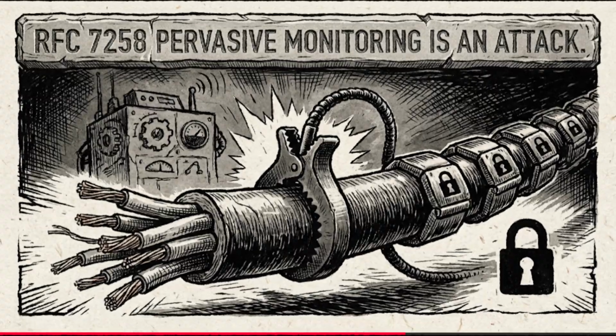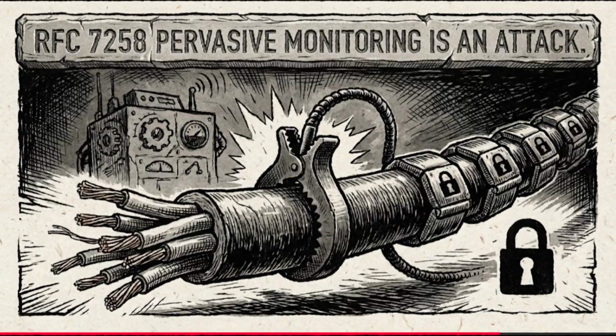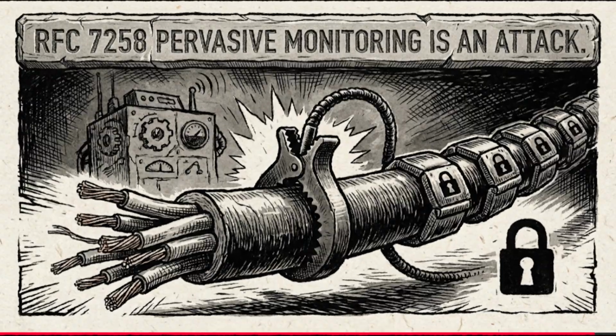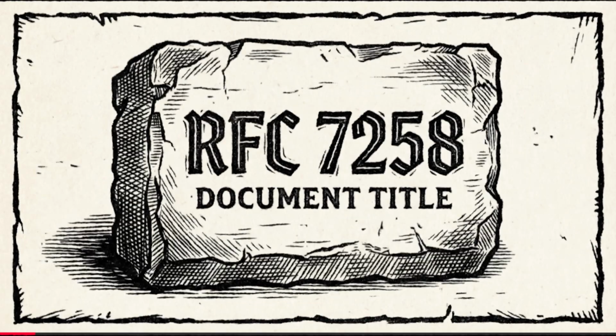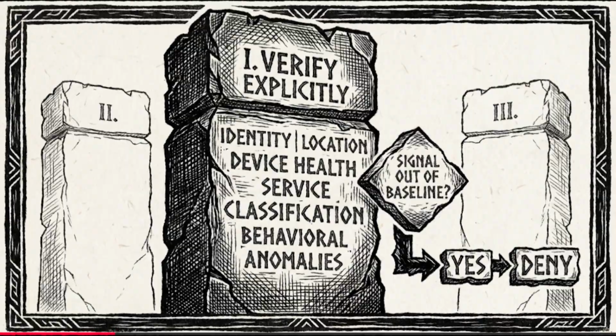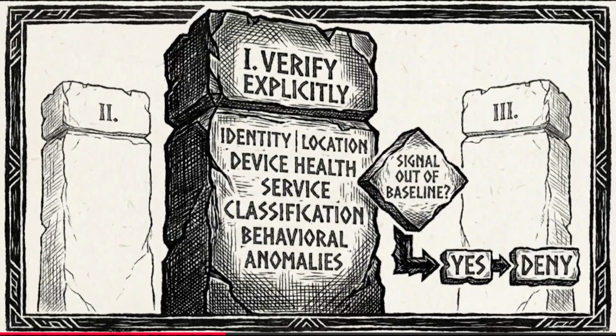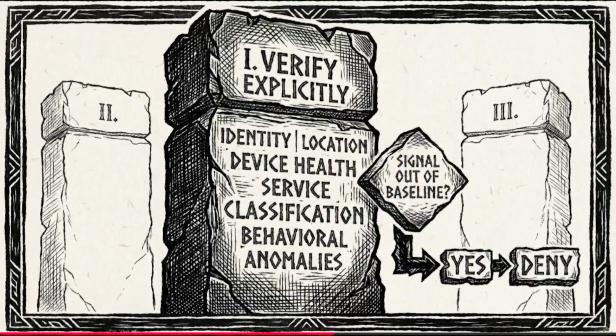The second catalyst was the Snowden revelations in 2013. That led directly to the IETF publishing RFC 7258. RFC 7258 is a critical document for network engineers. It explicitly declared that pervasive monitoring is an attack. It forced the engineering community to design protocols with the assumption that the network backbone itself, the actual wire, was being tapped. It shifted the mindset from preventing access to encrypting and verifying everything, everywhere.